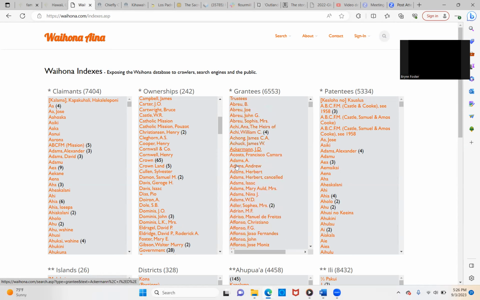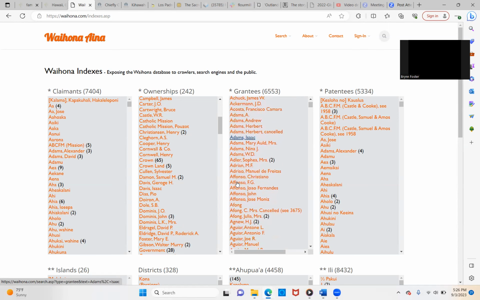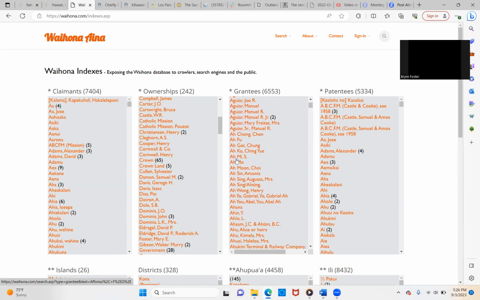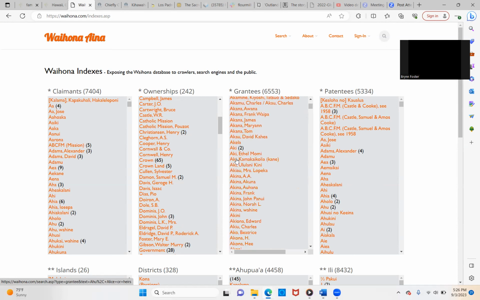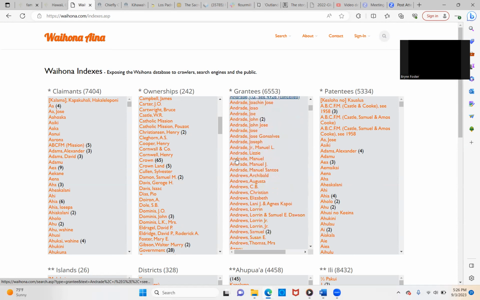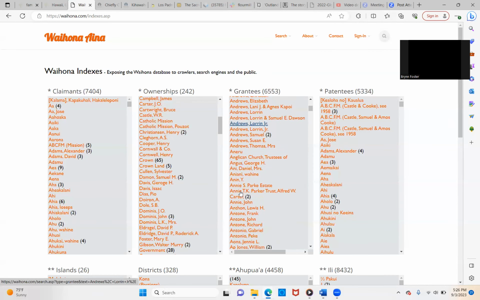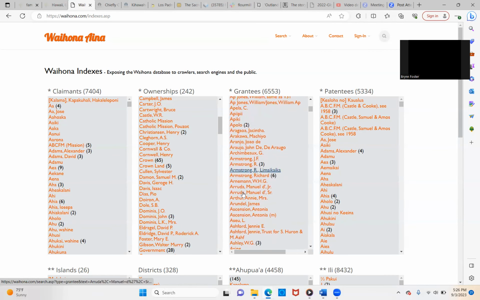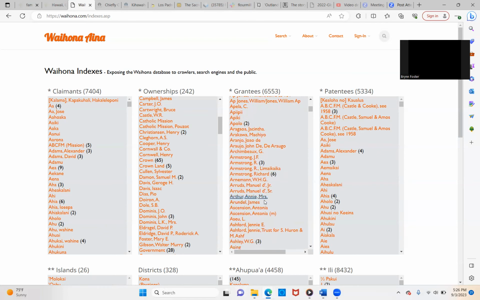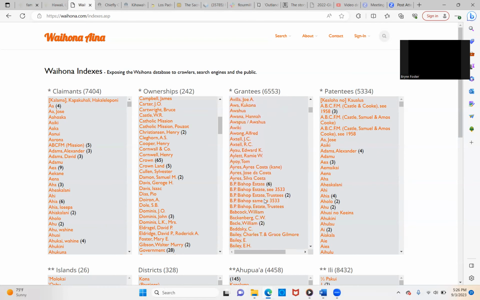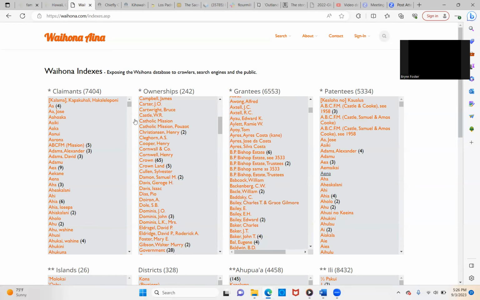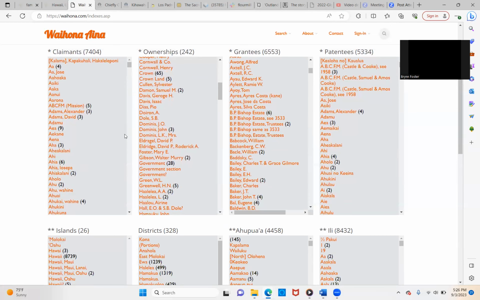So you can see grantee as well. There's a lot of Haole names. It's interesting to look at who was actually given land grants. A lot of missionaries, Andrews, a lot of the missionaries, merchants. So we need to use these records, and you could just go through this, take a few months and just play around with it.